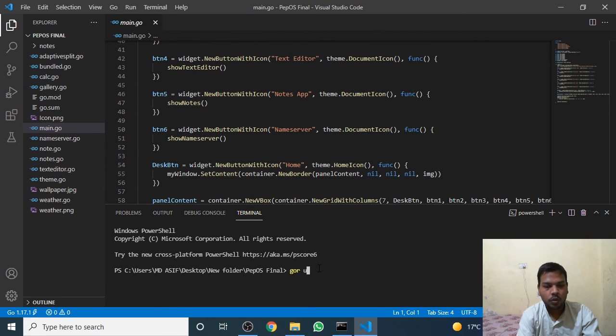Just I am writing go run main.go, and first calculator we have calc.go, then gallery.go, then texteditor.go, then what else is left, weather.go, then note.go, nameserver.go, notes.go, adaptive.go, again notes.go, and theme.go.